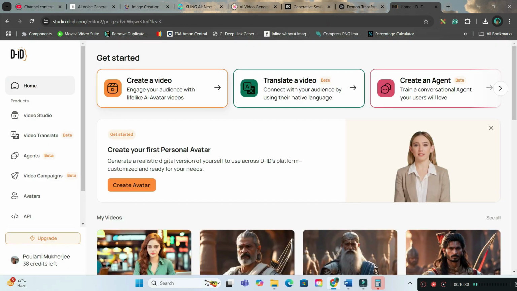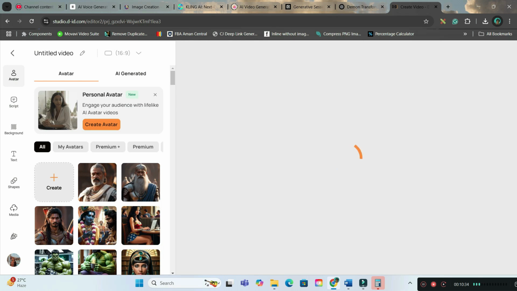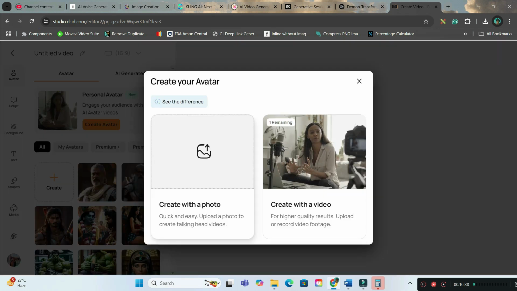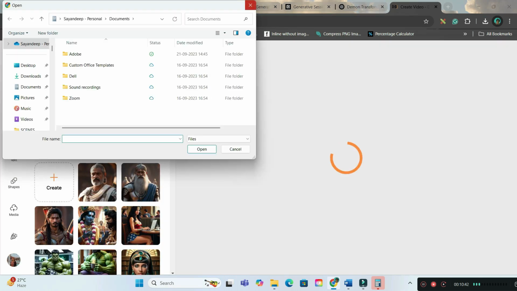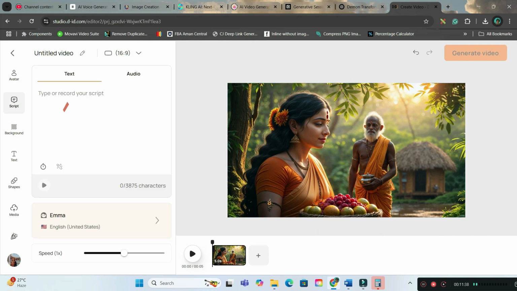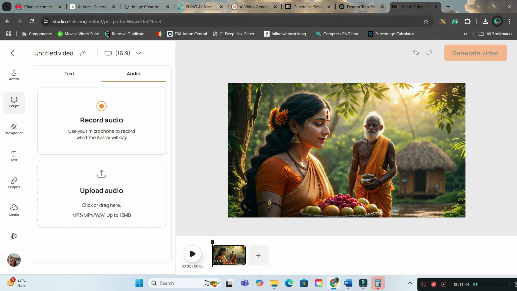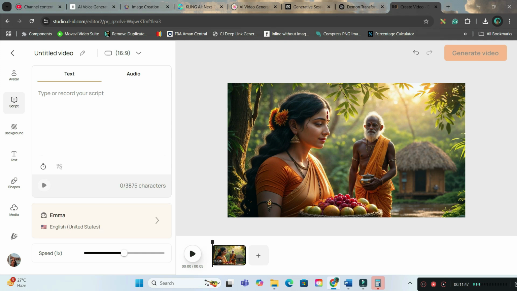Okay, so here you go to create video option. Here go to create with photo. From here I will have to upload one pic. Here again 2 options. If you go to script option, here you have 2 options. One is text, you can give the text prompt, or else you can upload an audio. Let me just give a text prompt again here.